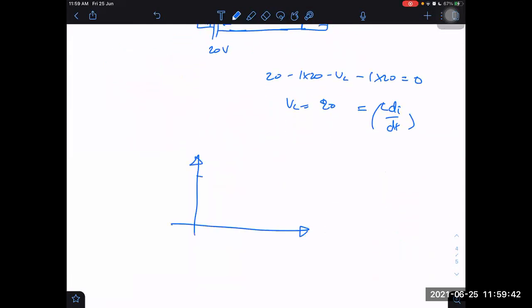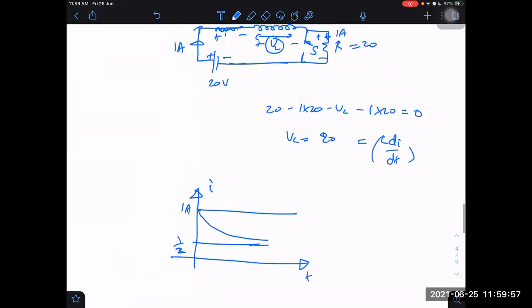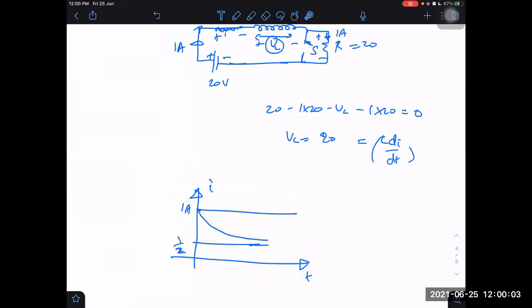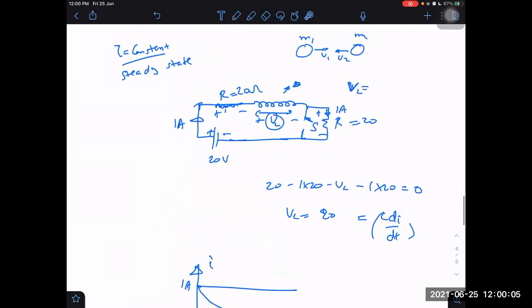The graph will be something like this. It is current versus time. It starts from 1 ampere and then tends towards half ampere and becomes constant. This is how the current varies in inductors. Okay. Don't try to memorize everything, thinking how will I remember so many things. Don't memorize, just keep a few things in mind.